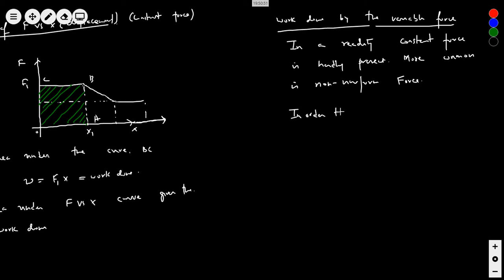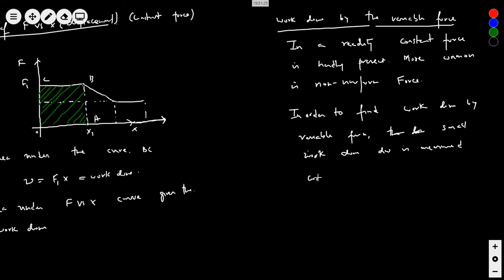In order to find work done by a variable force, the small work done dW is measured considering F is constant for a small displacement dx.